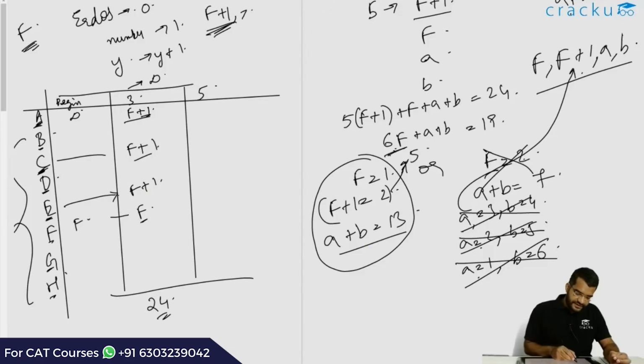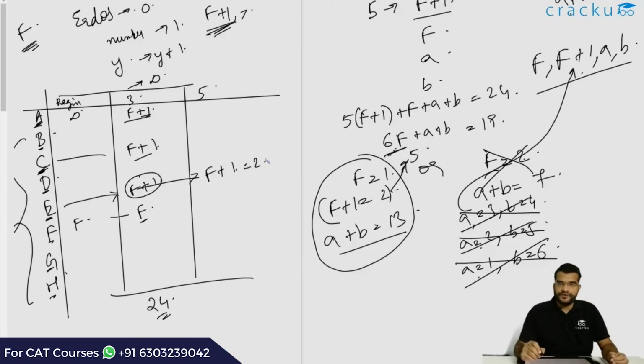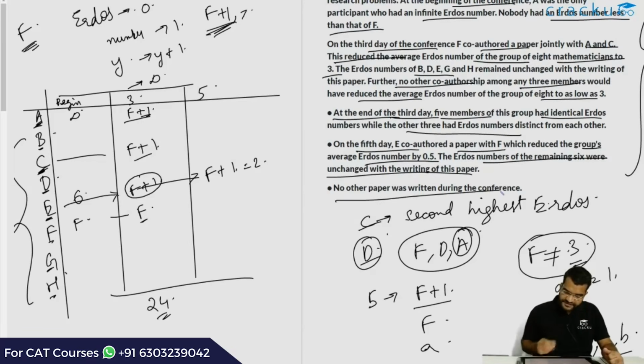Now we know that finally, after writing the paper on the 5th day, the Erdős number of E is F plus 1, because F is 1, F plus 1 is equal to 2. This is after the Erdős number of E has decreased by 4. So initially the Erdős number of E is equal to 6, that is, one of A and B is equal to 6. If we assume that A is equal to 6, it would imply that B is equal to 7. No other paper was written during the conference.